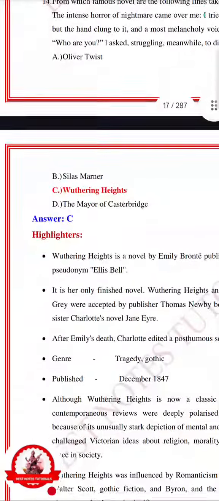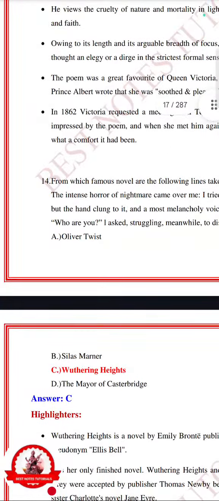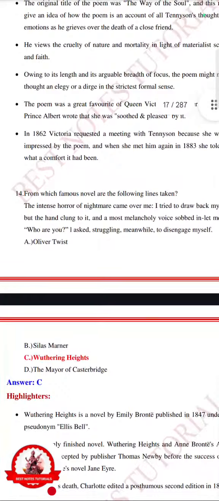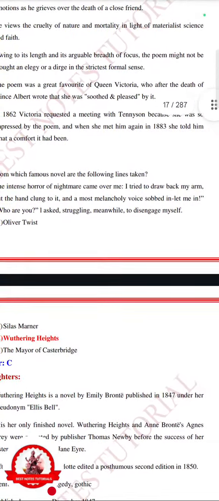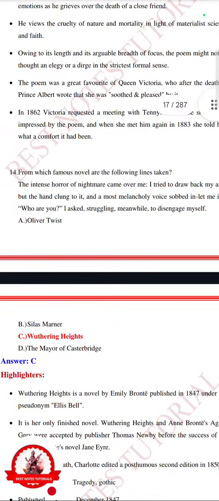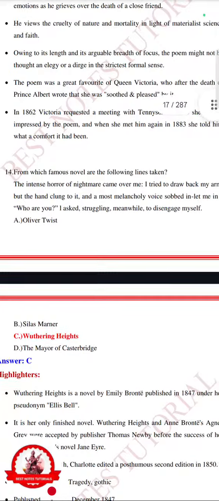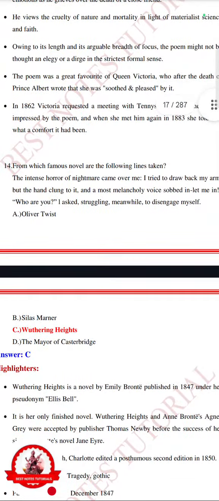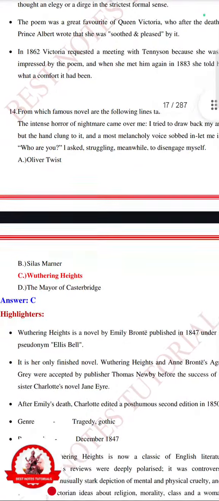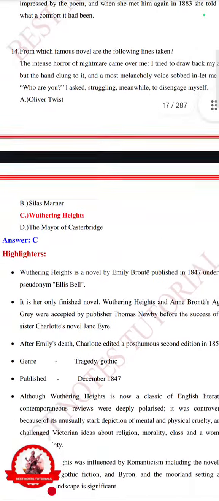Next question is, okay, here is a quotation, and this is a long quotation. The intense horror of nightmare came over me. I tried to draw back my arm, but the hand clung to it. A most melancholy voice sobbed in, "Let me in." "Who are you?" I asked, struggling meanwhile to disengage myself. This is from Wuthering Heights.